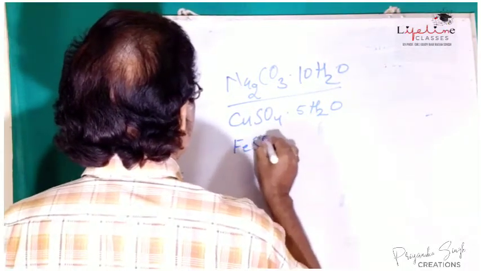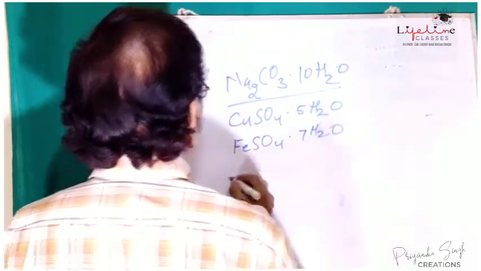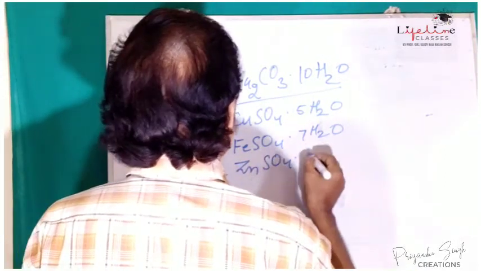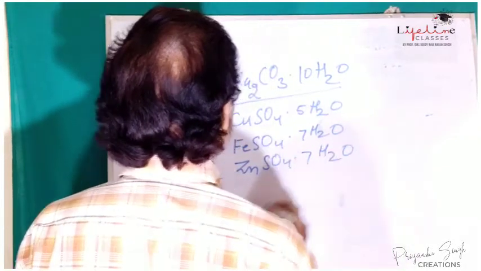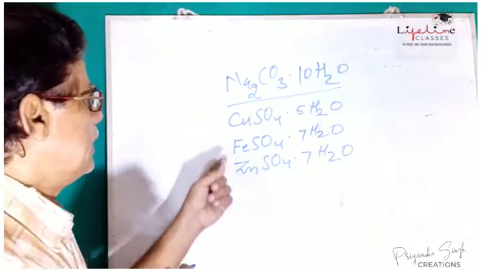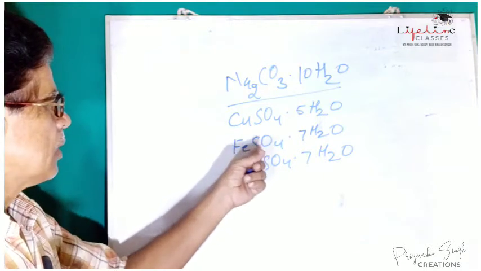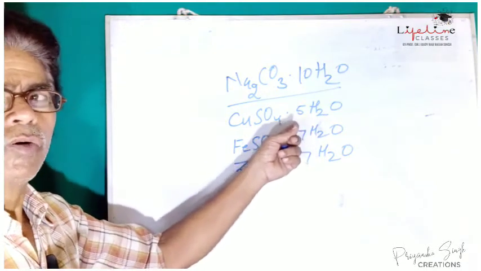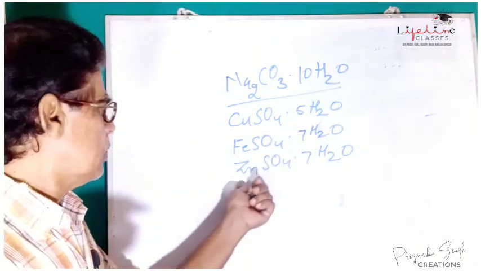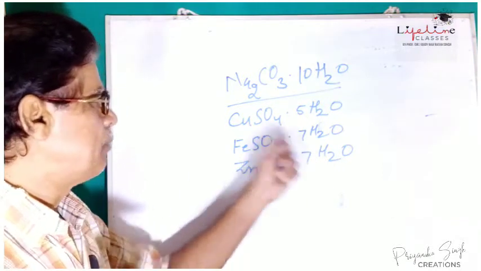FeSO4·7H2O and ZnSO4·7H2O. CuSO4·5H2O is commonly known as copper sulfate pentahydrate. Ferrous sulfate FeSO4·7H2O is known as ferrous sulfate heptahydrate. Similarly, ZnSO4·7H2O is zinc sulfate heptahydrate.